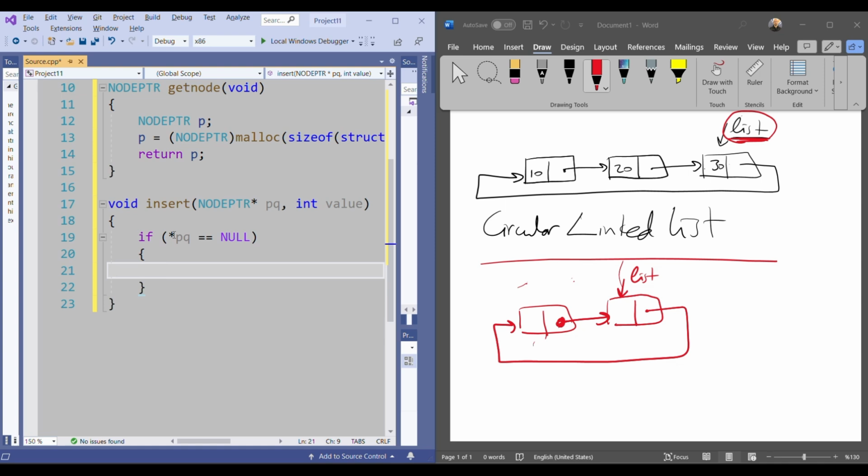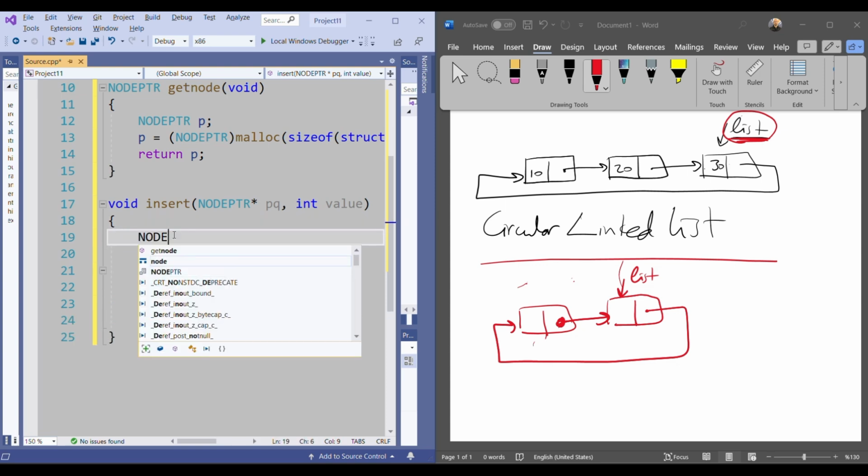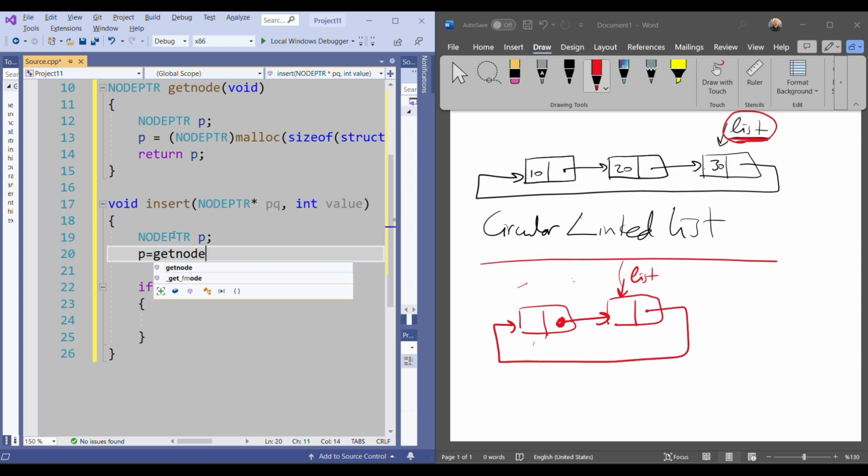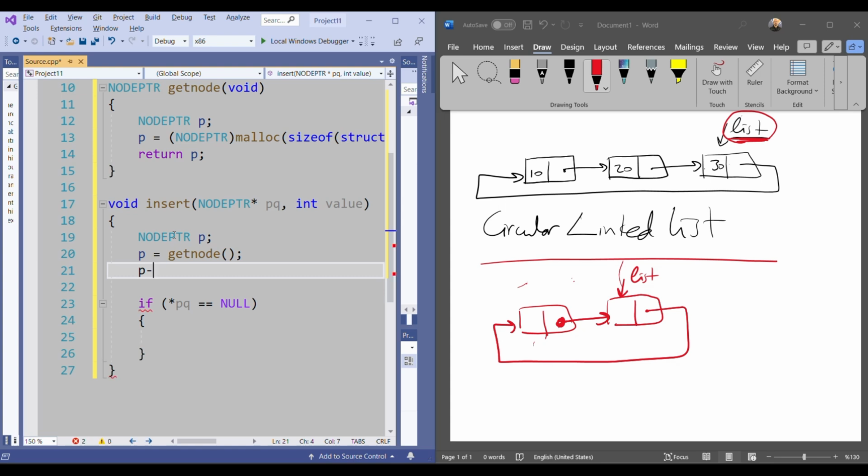So before this condition, I need to create my node. So here, node ptr t, and t is equal to get node. I'm creating it, and then I will assign the value to its info.